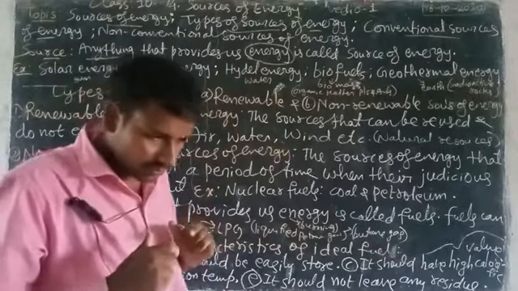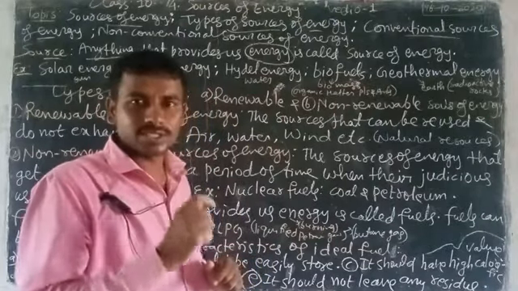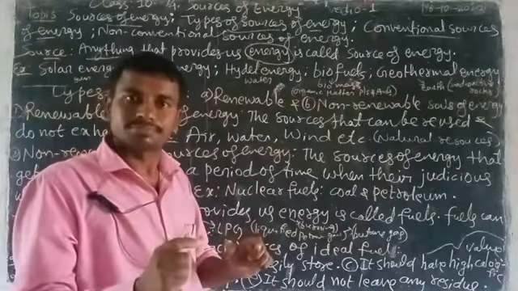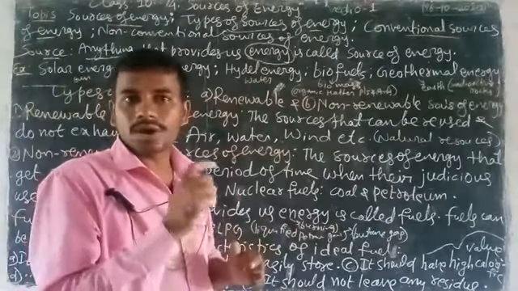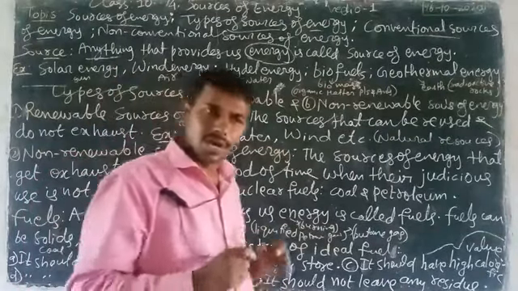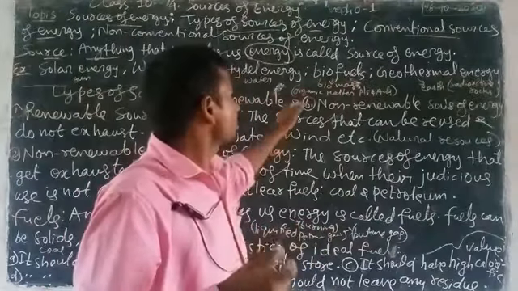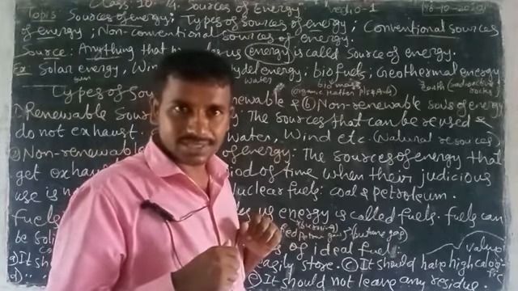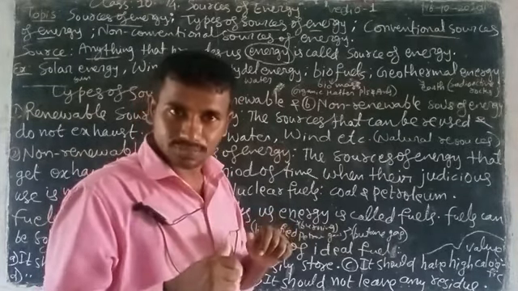Biofuels. Here, one thing I want to explain to you. What is biofuel? Biofuel comes from biomass. With biomass, which energy are you getting? Biofuel energy. What is biomass? Biomass is made up of organic matter.